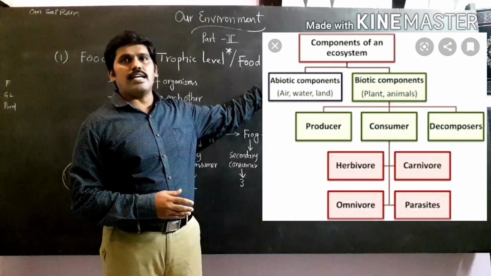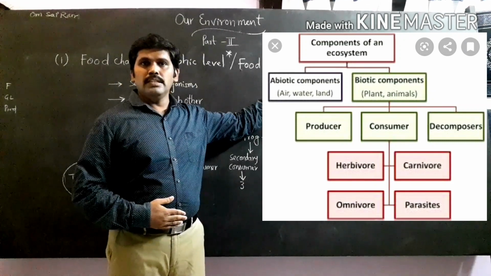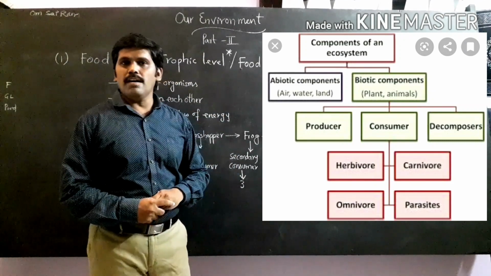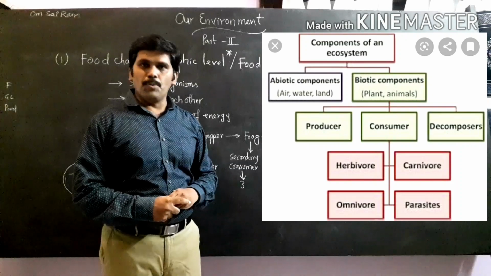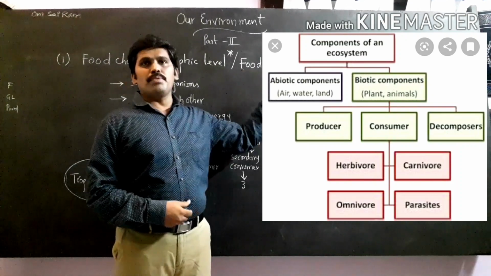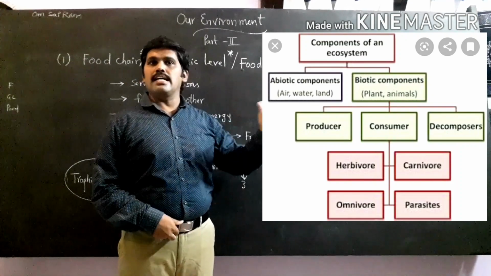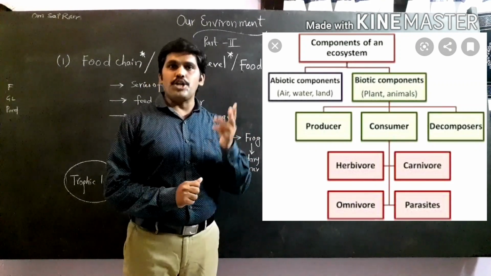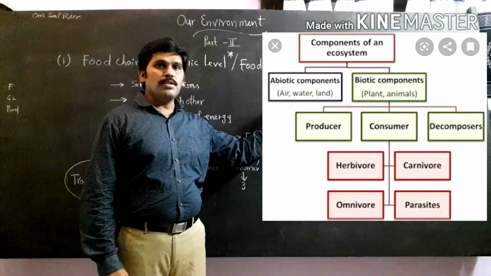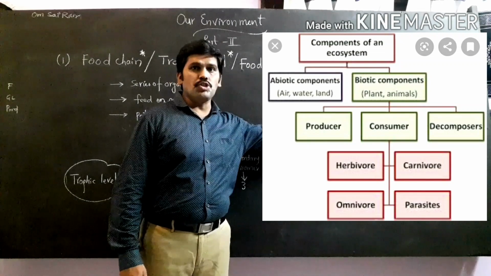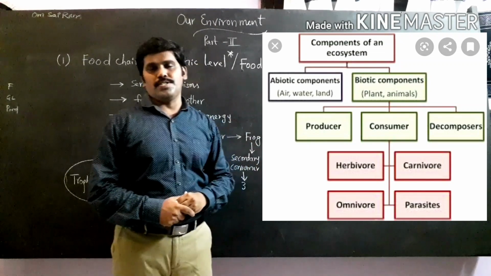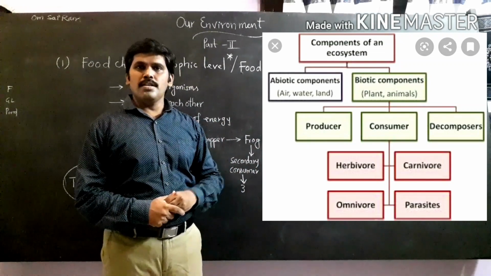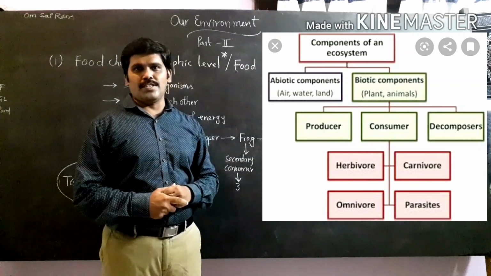If you come to the first category in the ecosystem, the first one is the biotic community, or biotic components. The biotic components, as we discussed earlier, are classified into how many groups? Three groups. What are they? First producers, second consumers, third decomposers. Producers prepare food by means of photosynthesis.